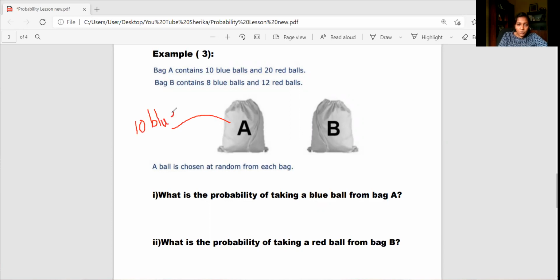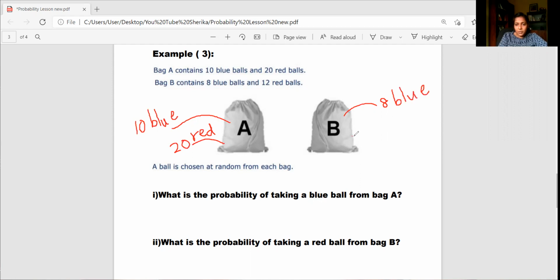Okay, I have 10 blue and 20 red. So I have 20 red balls, right? Okay, 20 red. Now, when I take my second bag, there I have 8 blue, right?